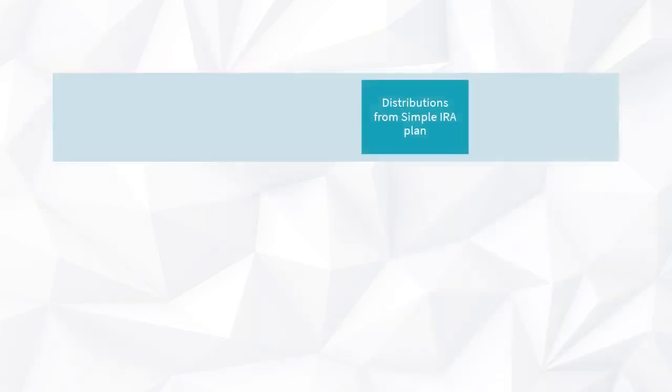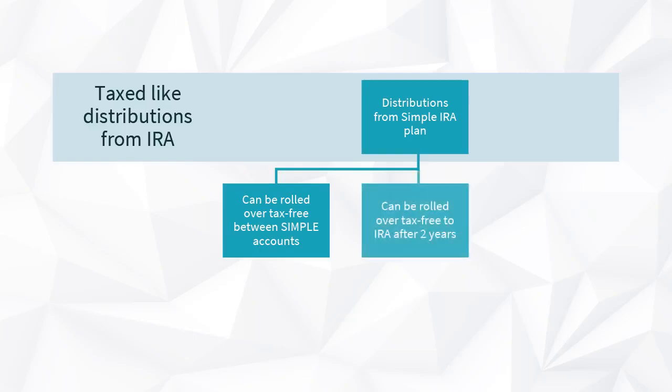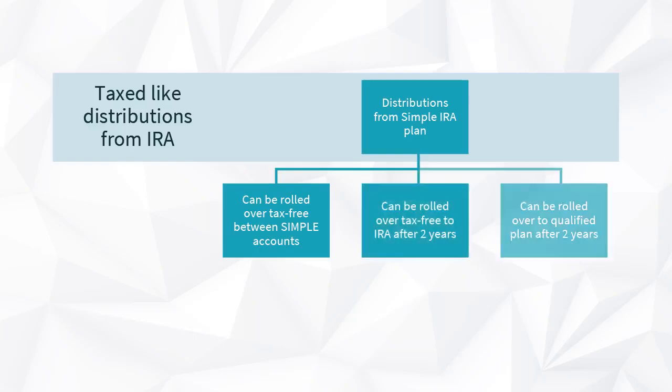Distributions from a SIMPLE IRA plan are generally taxed like distributions from an IRA. Distributions can be rolled over tax-free from one SIMPLE account to another SIMPLE account. Distributions can be rolled over tax-free to an IRA after 2 years. Distributions can be rolled over to a qualified plan after 2 years.